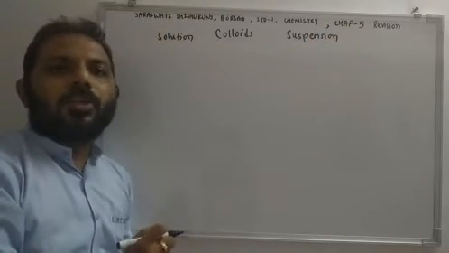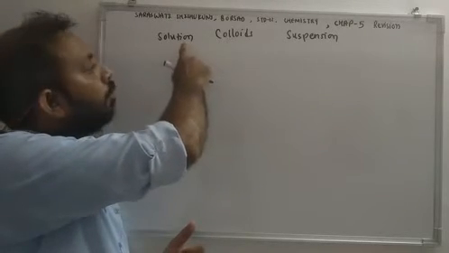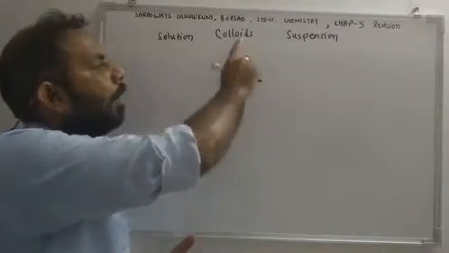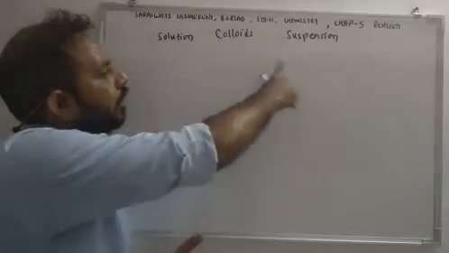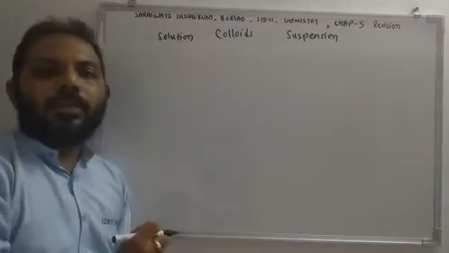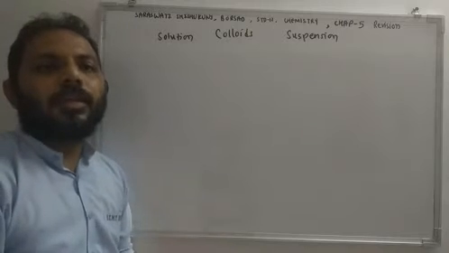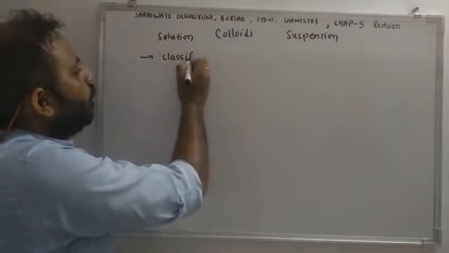The range of particle of colloids starts from, it is bigger than particles of solution and smaller than particles of suspension. So solutions are having smallest particle, suspension are having biggest particle, and there is intermediate range of particles of colloids. Okay. Then topic is classification of colloids.